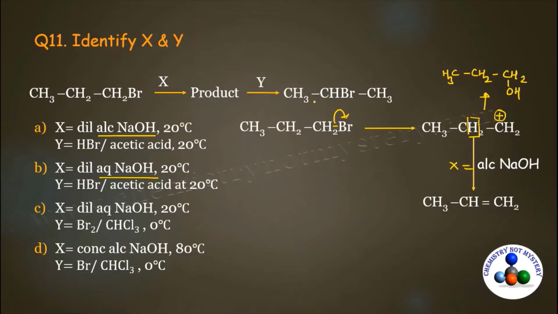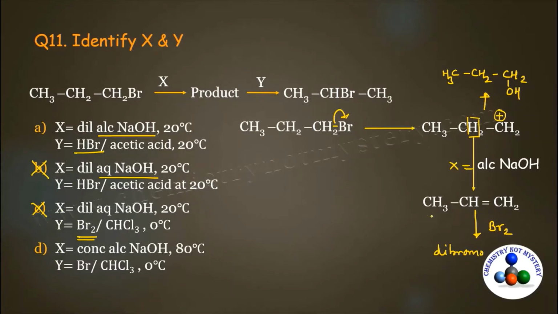Come to the next reagent, Y. For Y, two options are given: either HBr or Br2. If you use Br2 as reagent Y, bromine will get attached to both sp2 hybridized carbons and you will get a dibromo product. And this is also not our desired product. So here you have to eliminate the option in which aqueous NaOH is given and the option in which Br2 is given. So here we have eliminated both options.